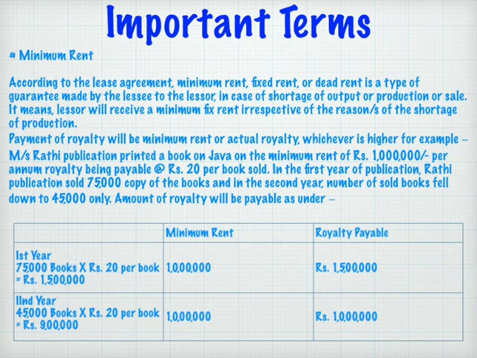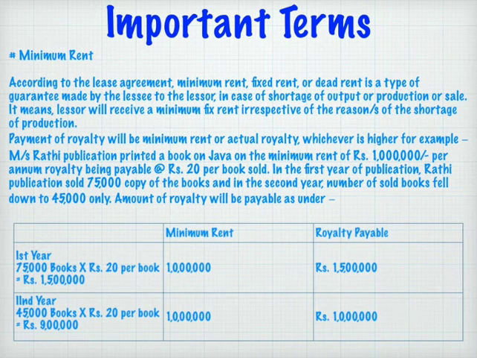Here you can see two columns, the minimum rent column and the royalty payable column. In the first column, that is the minimum rent column, we have written down the amount fixed for the minimum rent, that is 10 lakh rupees. But as we have fixed in our agreement, royalty is fixed at 20 rupees per book sold.